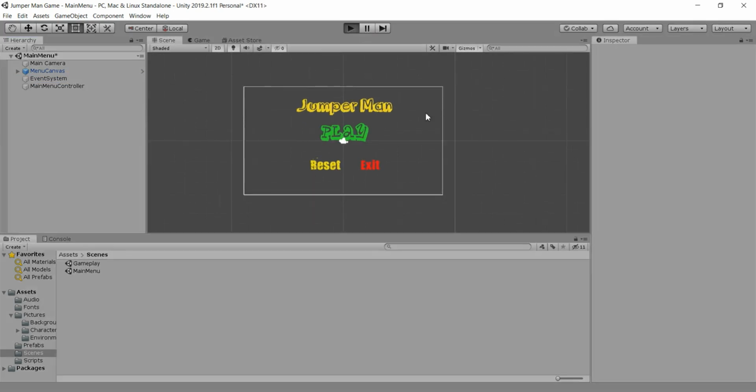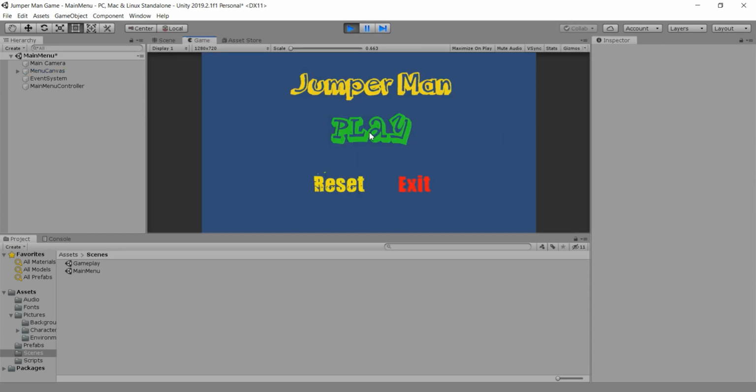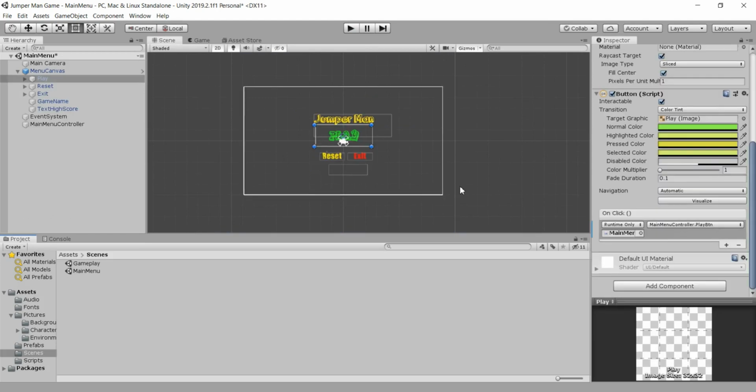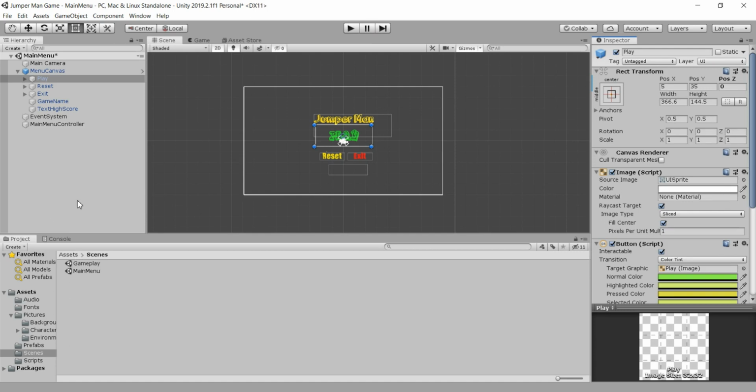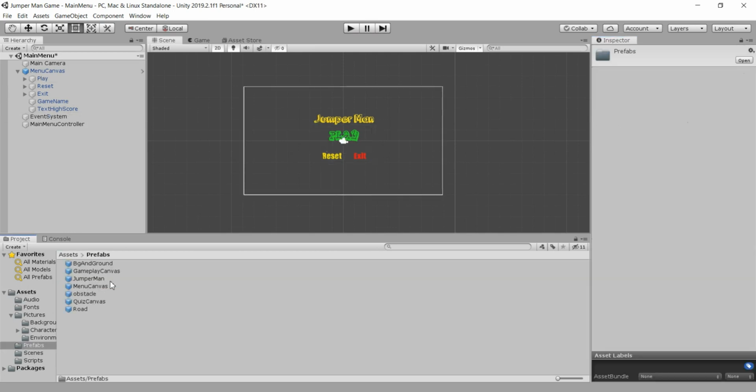So I will once again go here and play our game. Now when I go here and click the play button, again our play button doesn't work. And guys, I again spotted the problem. The problem was that the first time we imported this menu canvas, we deleted a button that was here at the bottom, and for that we need to go back here to the prefabs.